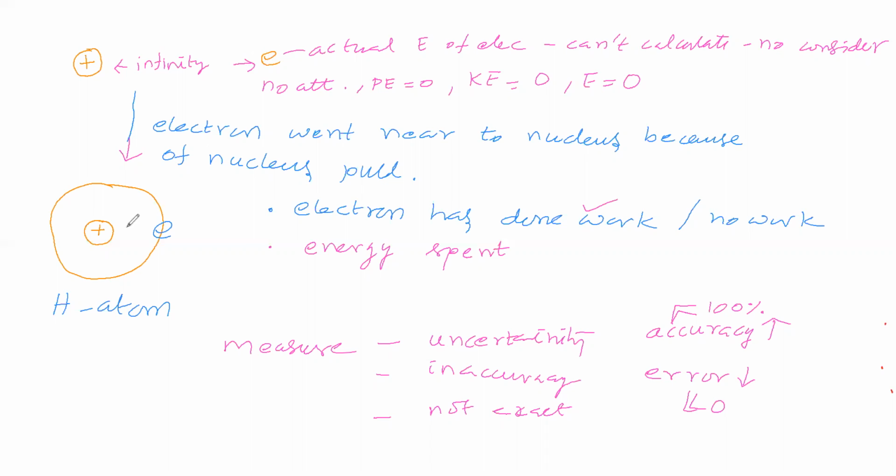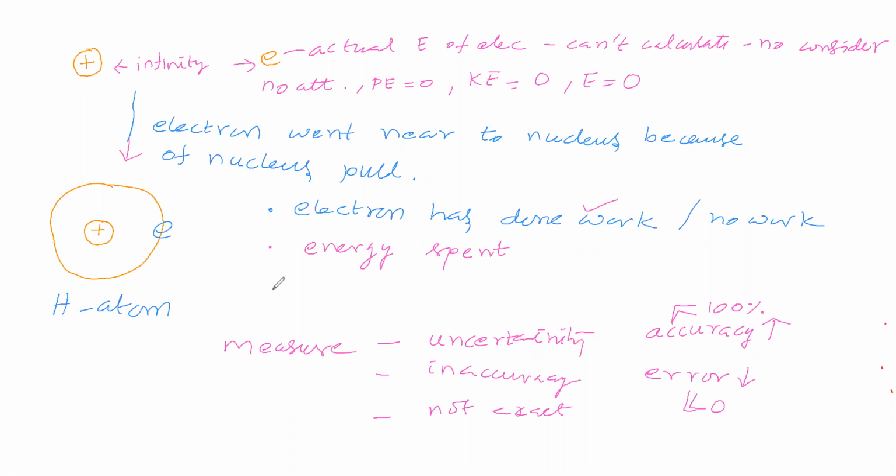You may ask that the nucleus is pulling, that's why it traveled. Though the nucleus is pulling, it has to travel or not. It is traveling, so it is doing work or not. It is doing work, in the sense it has to spend energy or not. Sir, it has spent energy. In the beginning, we said its energy is 0, because distance is infinity, no attraction.